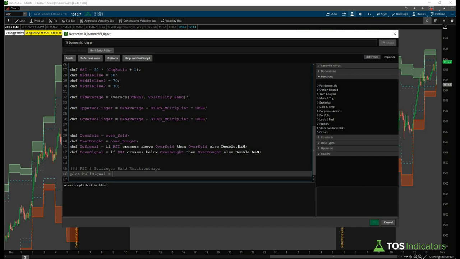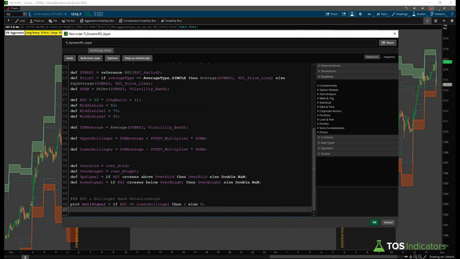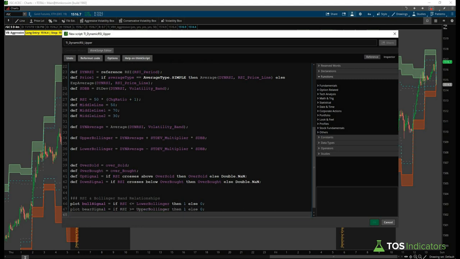Actually, we'll call this bull signal, and we'll say if RSI is less than or equal to lower Bollinger, then 1, else 0. Then for our bearish signal, we'll say plot bearish signal if RSI greater than upper Bollinger, then 1, else 0. We'd also like to add in some formatting here to make sure these plot as arrows, and we'll say bull signal dot set painting strategy to painting strategy dot boolean arrow up.